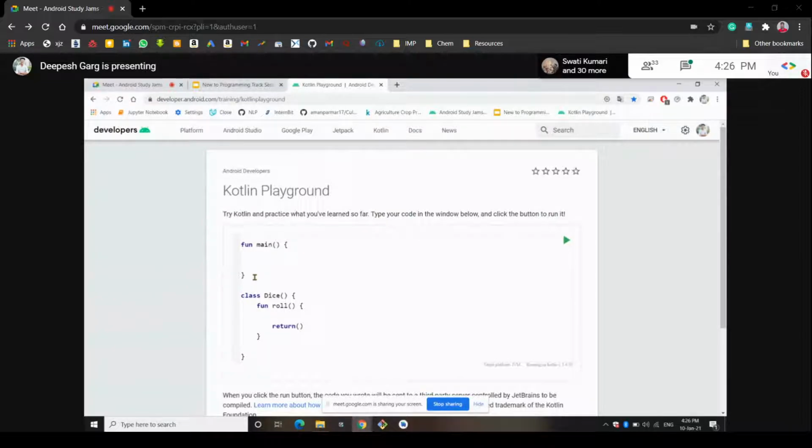We want a number from 1 to 6, right? So we write 1 here, we will add 2 dots, and we will write 6. So 1..6 means this is a range of 1 to 6. It contains 1, 2, 3, 4, 5, and 6. So here we are having the 6 face dice, so if we write 6 here, it will be specific to only a 6 face dice.